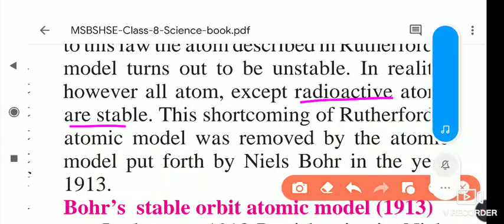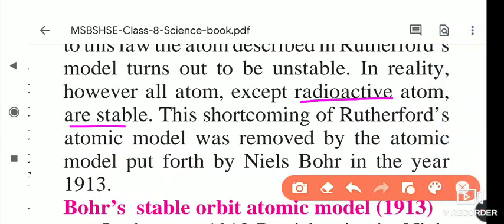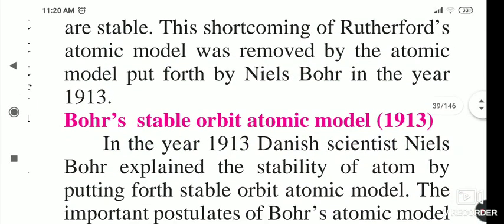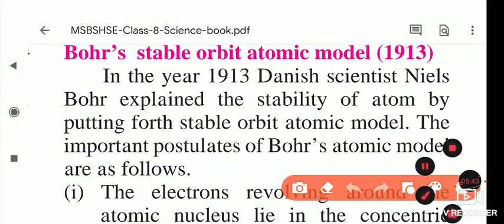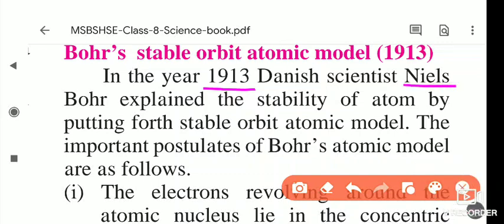So, due to this shortcoming, the Rutherford atomic model was replaced by the atomic model put forth by Niels Bohr. So what is Niels Bohr's atomic model? We'll study it in detail now. In 1913, the Danish scientist Niels Bohr explained the stability of the atom by putting forth a stable atomic model. The important postulates of Bohr's atomic model are as follows.